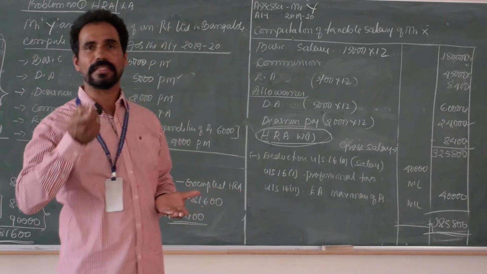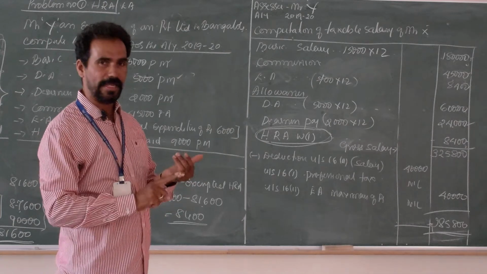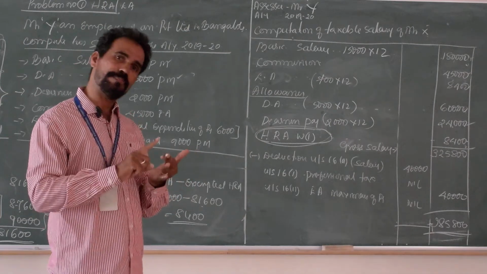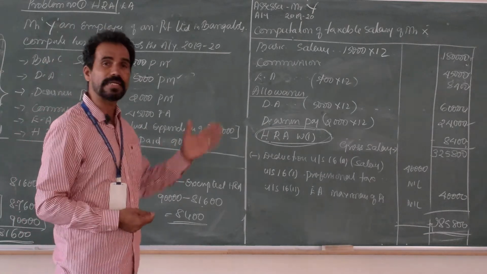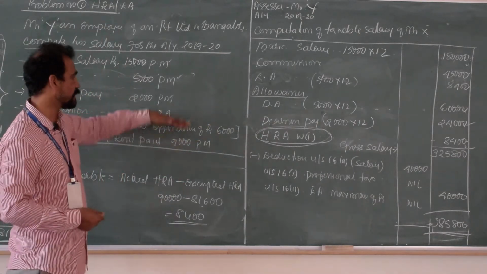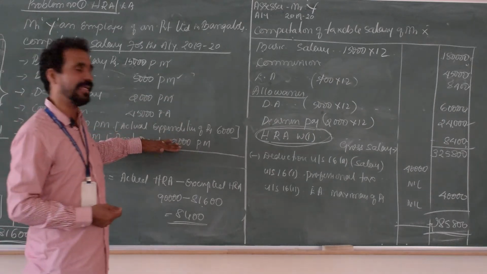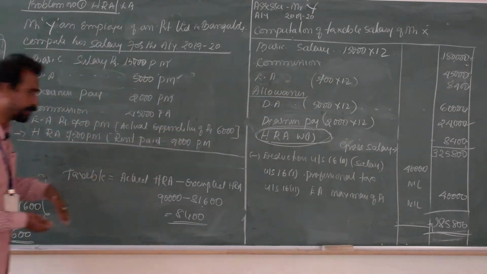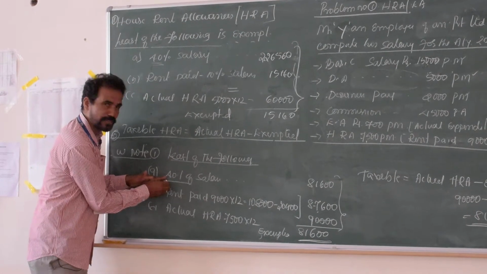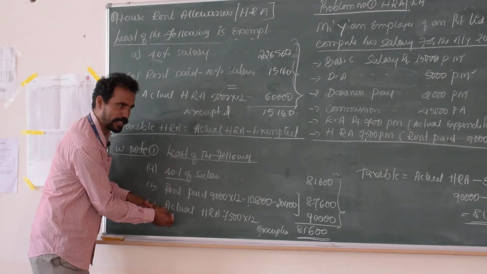When you are calculating the 40%, you should remember basic pay plus DA plus commission, the total amount into 40%. But in this sum he is given DA but not entertainment allowance, so I am taking only the basic plus commission. See the working note. As per the same I am doing the working note: 40% of salary, rent paid minus 10% of salary, and third one is actual HRA.